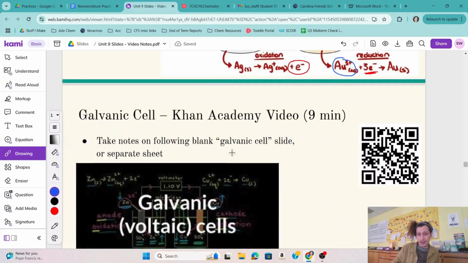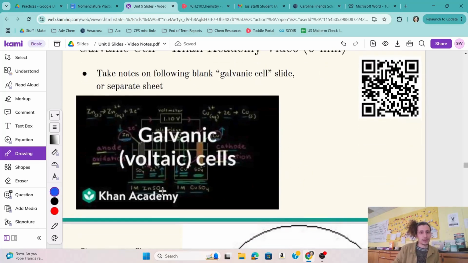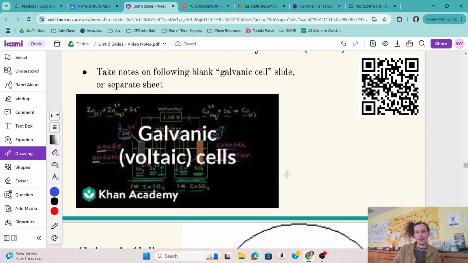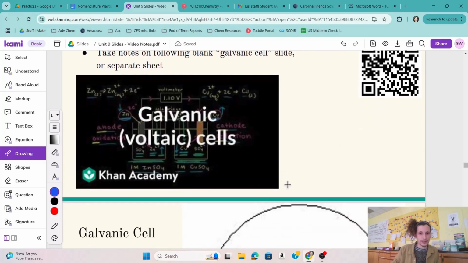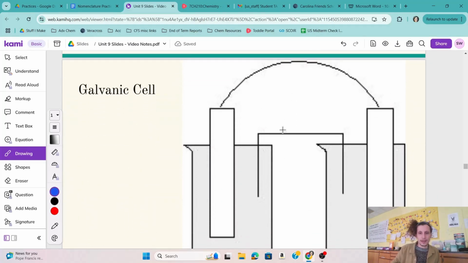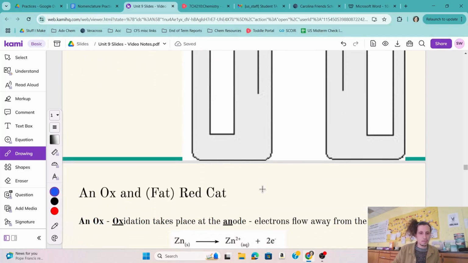Amazing. There is a really great 9-minute Khan Academy video of someone basically diagramming this whole thing. I'm not gonna make you watch that now, but you can snag the QR code in your slides. And I recommend diagramming that on this blank one if you want.